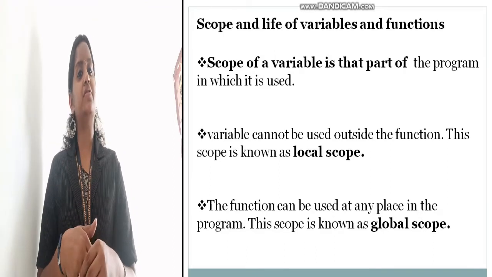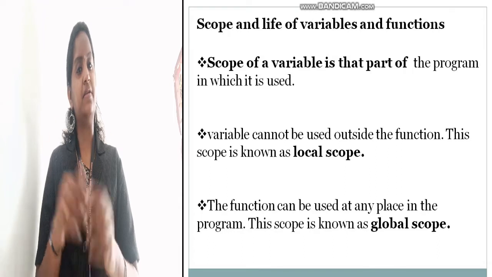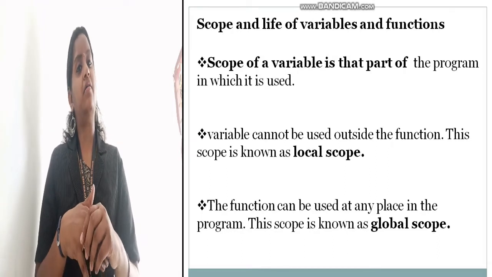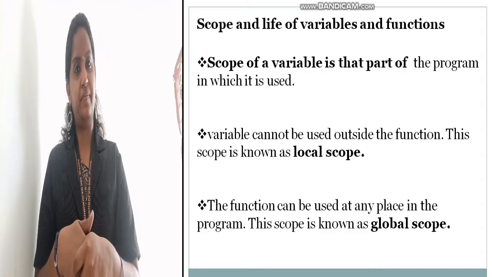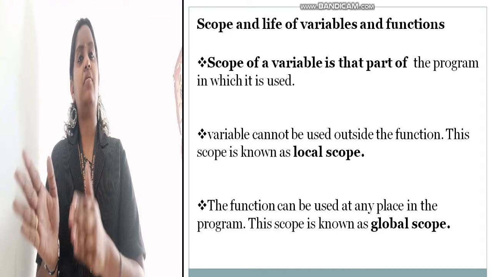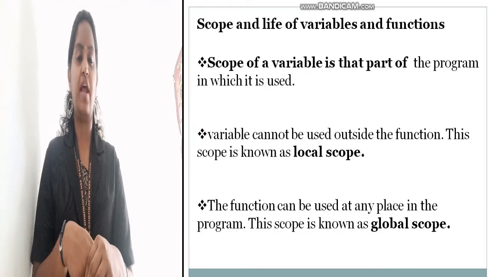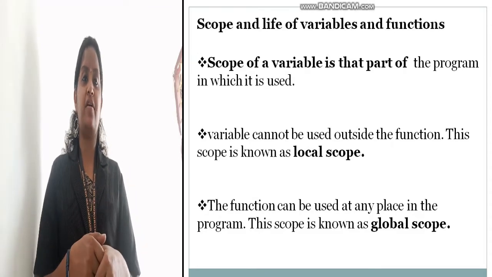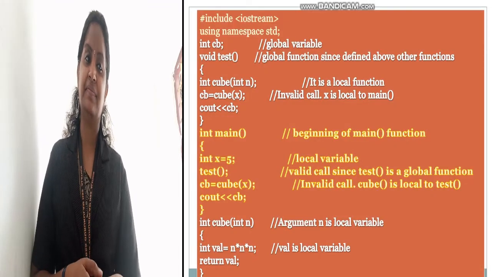The ampersand symbol is known as the reference variable, which we declare in the argument list. Clear? So these are the uses of user defined functions, how to use them in a program and how to define the functions inside the program. Okay, clear?